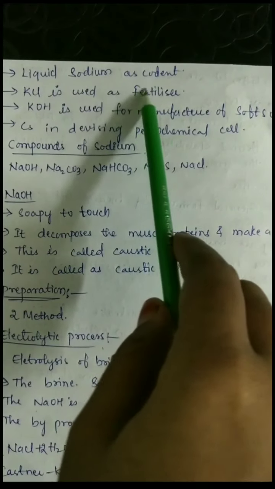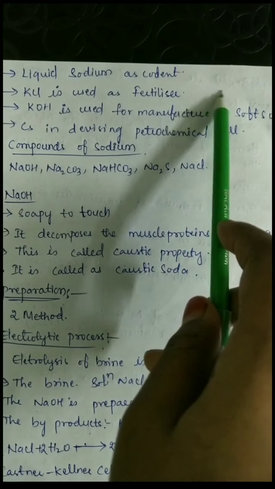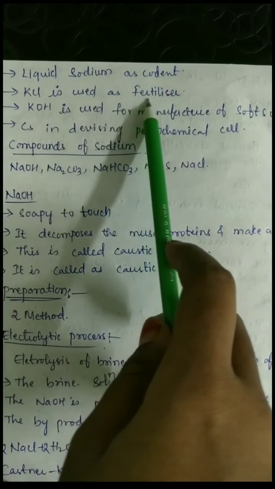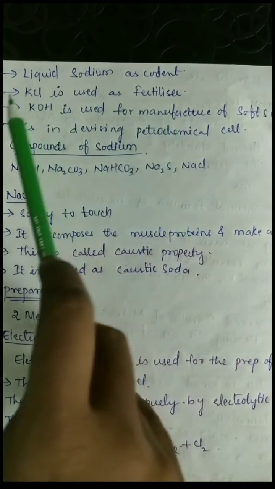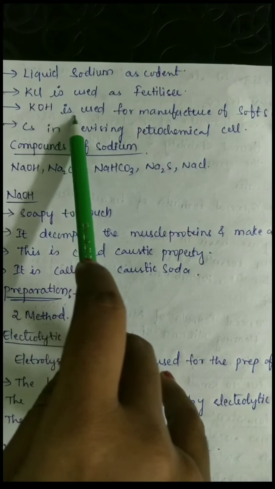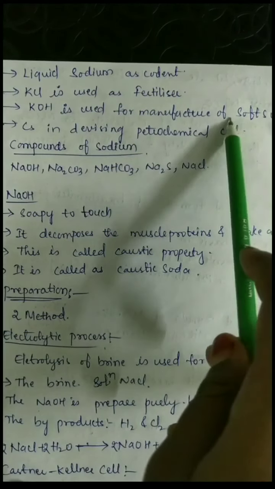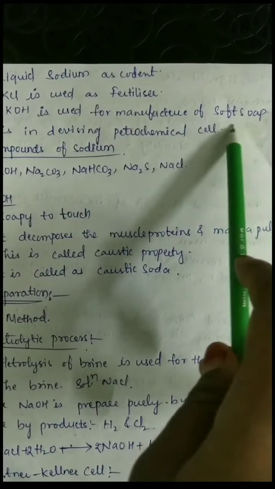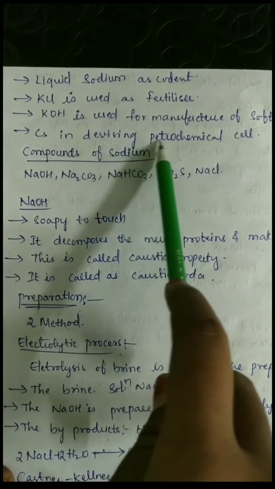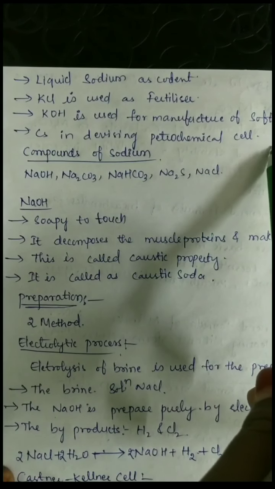The liquid sodium is used as coolant. KCl, that is potassium chloride, is used as fertilizer. KOH, potassium hydroxide, is used for manufacturing of soft soaps. And the cesium is used in devising photoelectric cells.